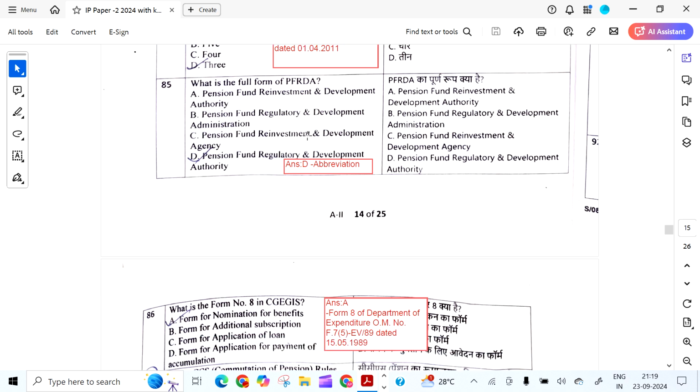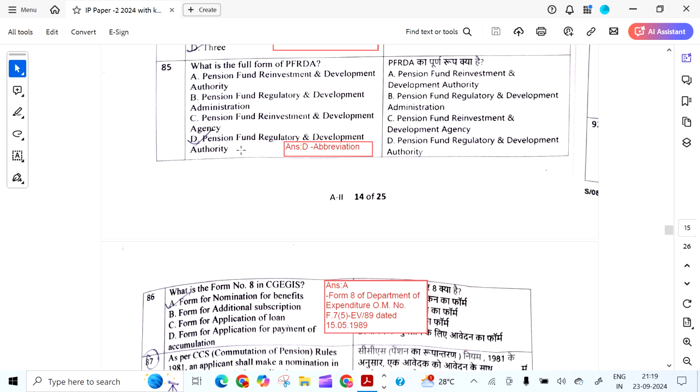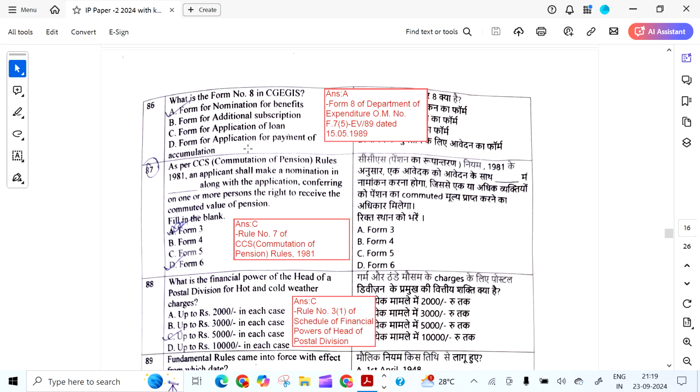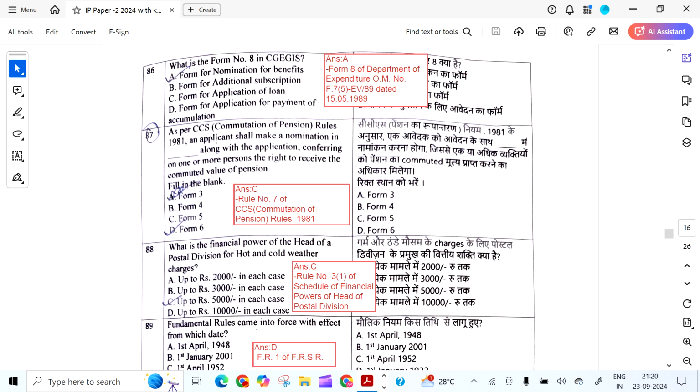What is the full form of PFRDA? That is Pension Fund Regulatory and Development Authority. What is the form number 8 in the CGGAS? The answer is a form for nominations for benefits. This is as per this OM.